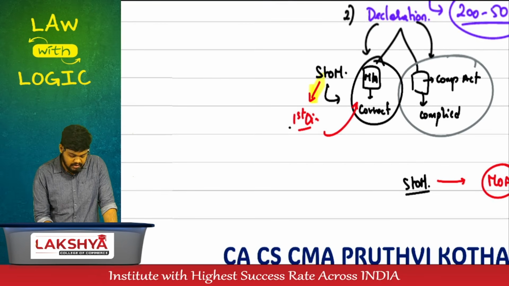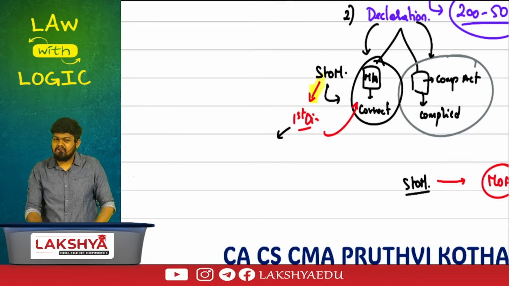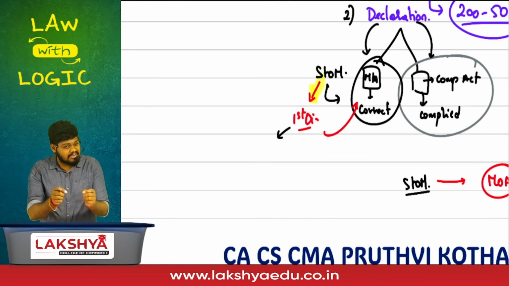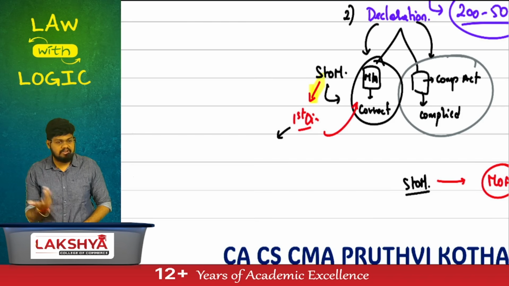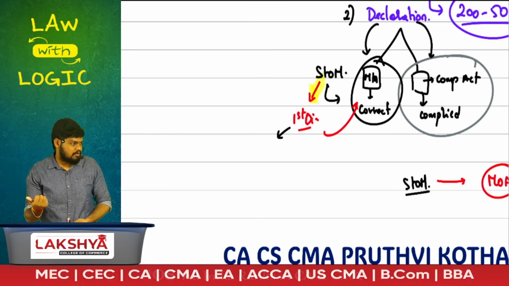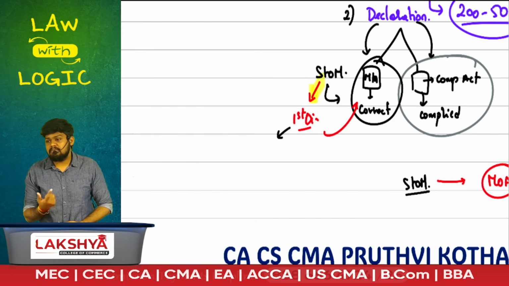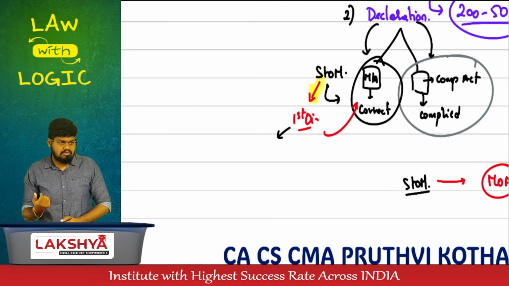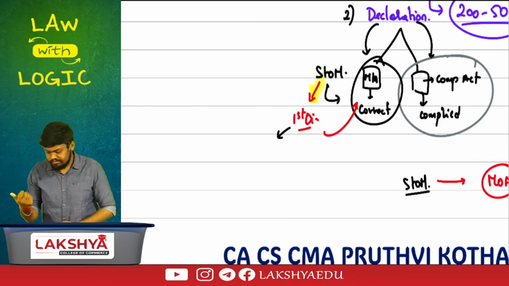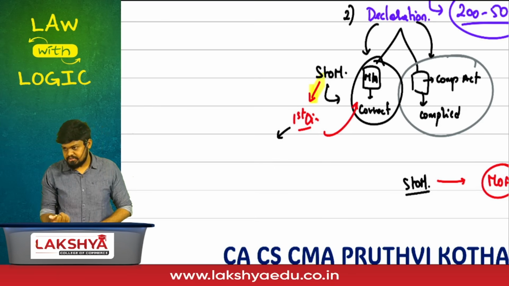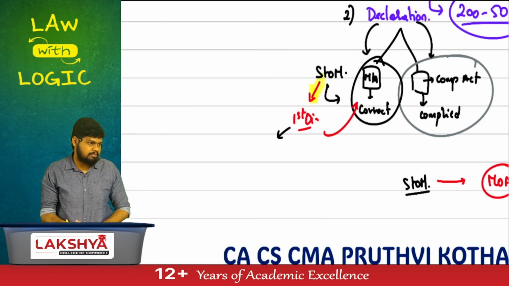The subscriber to the memorandum shall not be guilty of fraud. But is it possible for the CRC to come and check whether you are a fraud or not? No. So give a declaration. Make a promise that you are not guilty of fraud. Make a promise that you have not been convicted. What do you mean by convicted? You have been guilty of an offense and that offense has been charged with imprisonment.